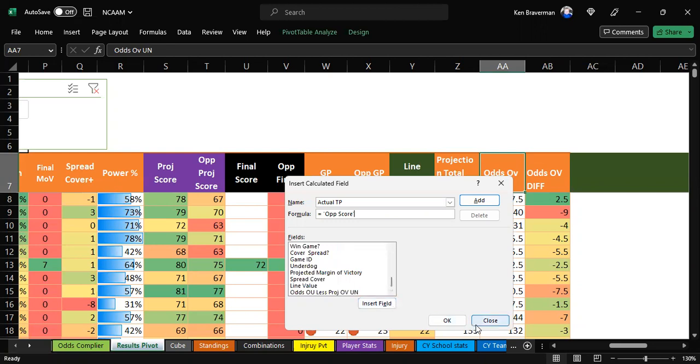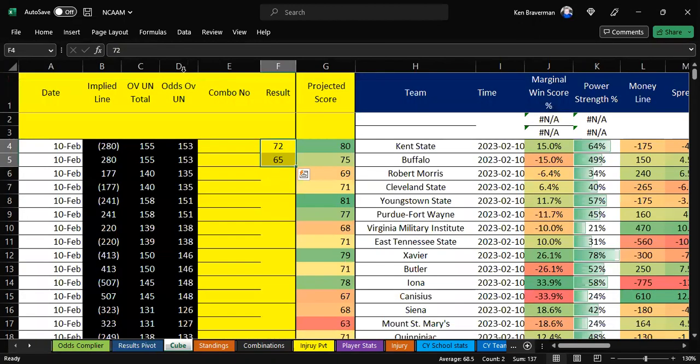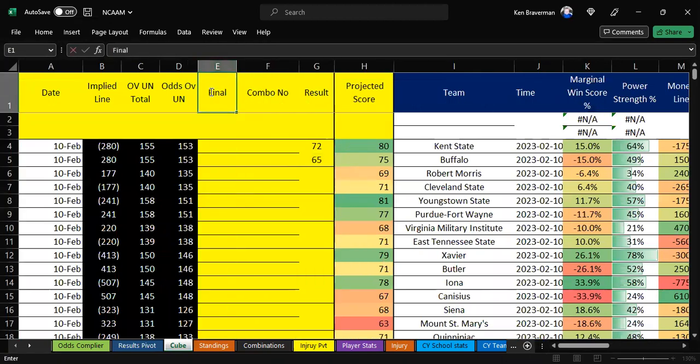Well, all right, I'm gonna not do that, and I'm just gonna bring it into the cube the other way to solve this, which is there's gonna be a final total points. And the final total points is the same formula as this, except the only difference is instead of these numbers, it's these numbers right here. So you can literally physically move the formula with your mouse and be good.